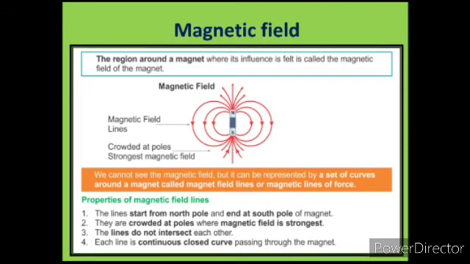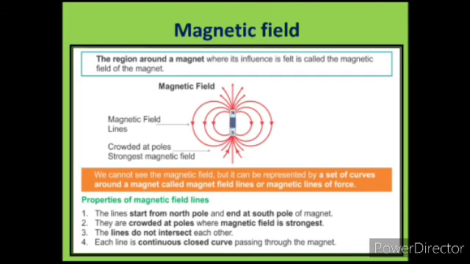Magnetic field. What is magnetic field? Magnetic field is a region around a magnet where its influence is felt. The magnetic field is an imaginary line. We are not able to see it with the eyes. We only draw it on a piece of paper. We can't see the magnetic line.